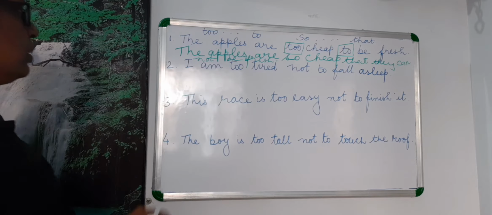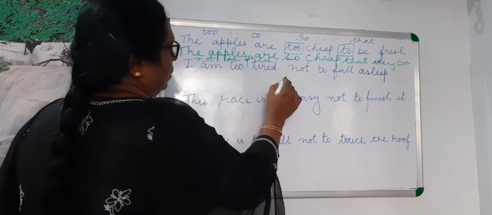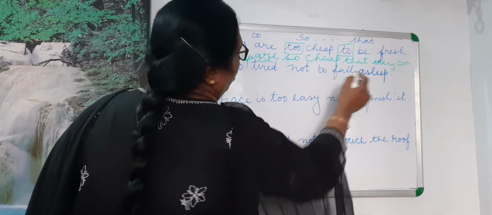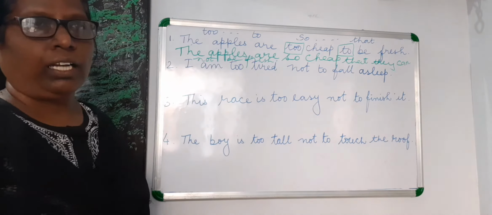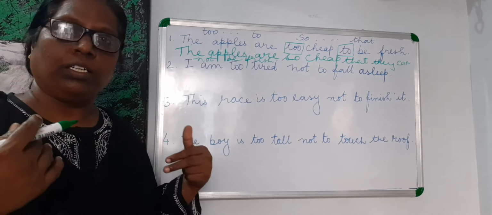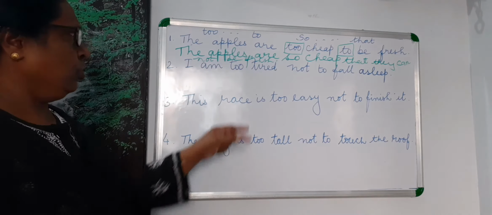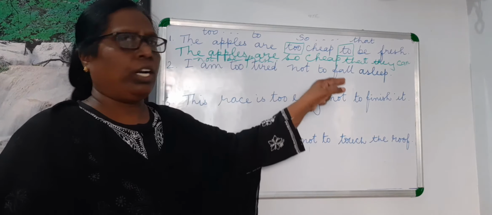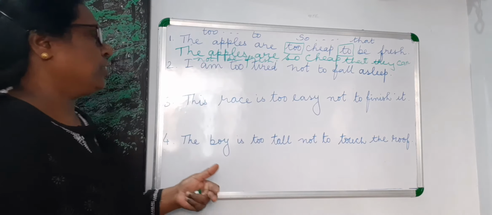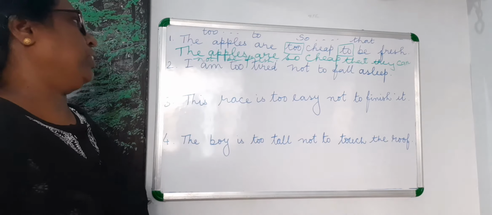Now, in the second sentence, I am too tired not to fall asleep. It says that I'm so tired, I'll fall asleep easily. So, "not to fall asleep" means I cannot control it and I'll easily fall asleep.